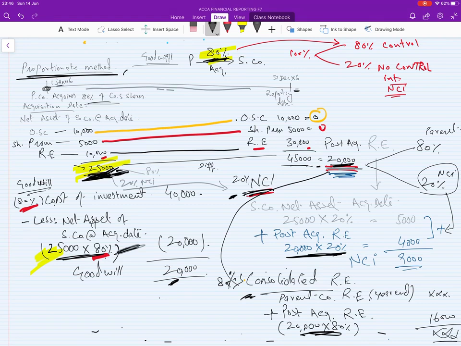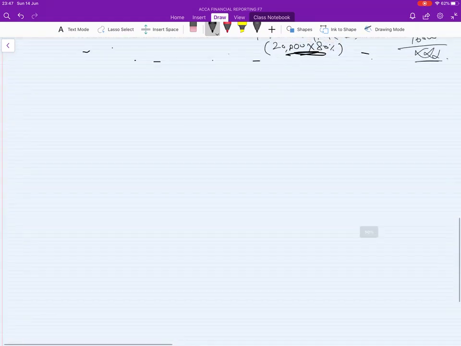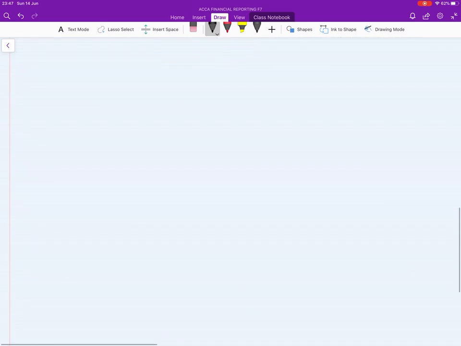So why not calculate goodwill the same way? So the board introduced a new standard, a new method of calculating goodwill, in which we add 100% of the goodwill. I'll show you how we calculate it: the full goodwill method.